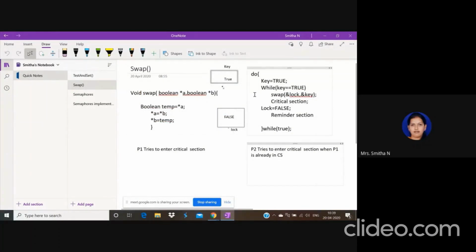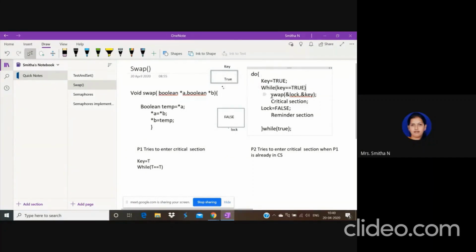Here you can see I have written a do-while, and inside it the key is set to true. Here we are taking two variables. We are initializing lock to false. Next one is key, initializing it to true. Now we say while key is true. Consider process 1 wants to enter the critical section. Key is set to true, I'll write T for true. Then we are checking while true is equal to true. So when true equals true, you can see there is no semicolon after this while.